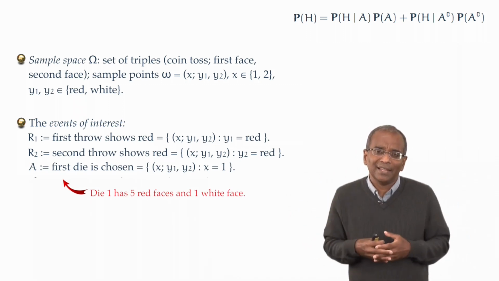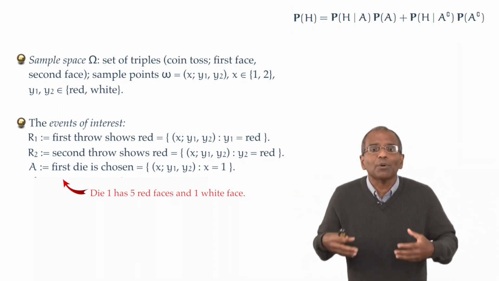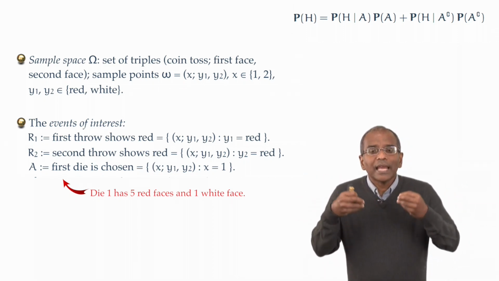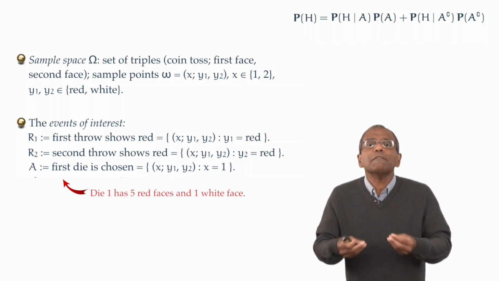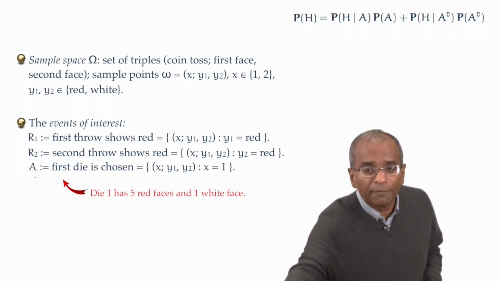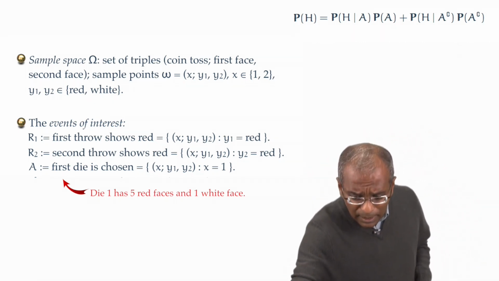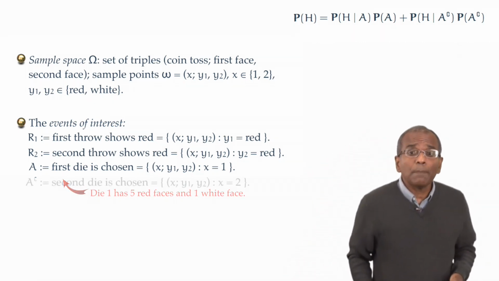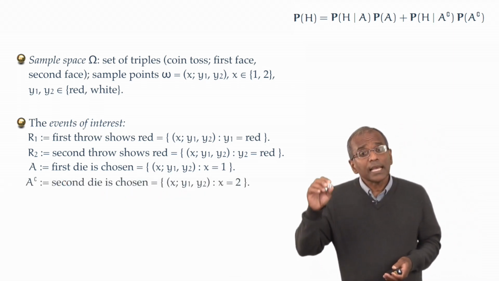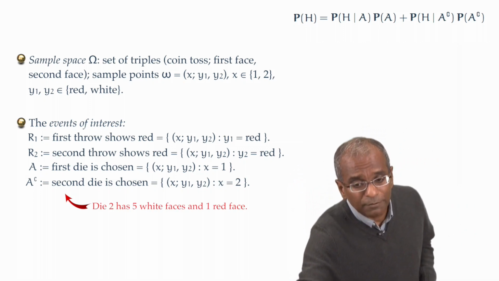Let's call it A. This event is going to encapsulate side information about the problem. Let A be the event that the first die is chosen, the die with 5 red faces. And let A complement, therefore, represent the event that the second die is chosen, that is, the die with 5 white faces.